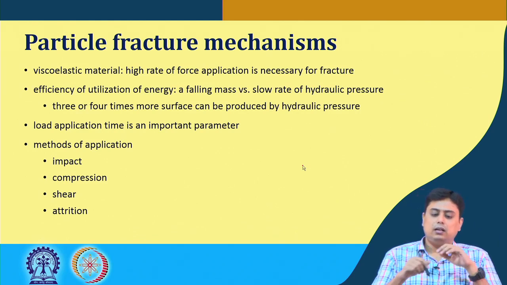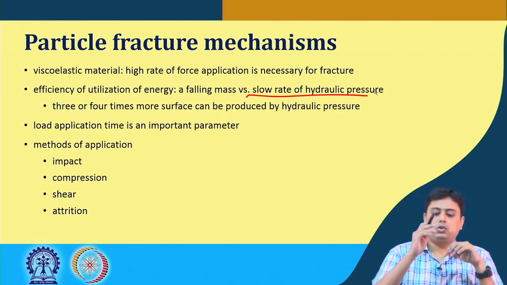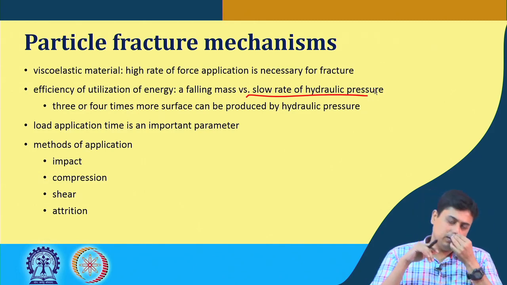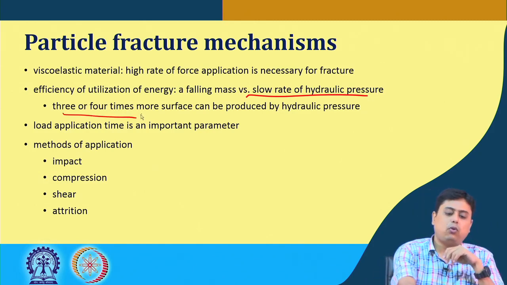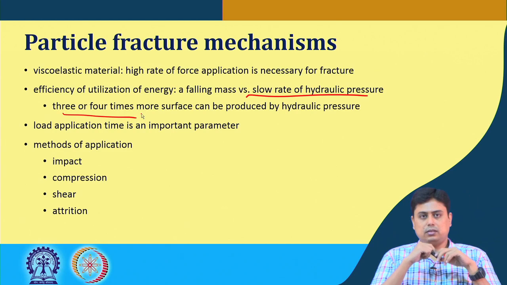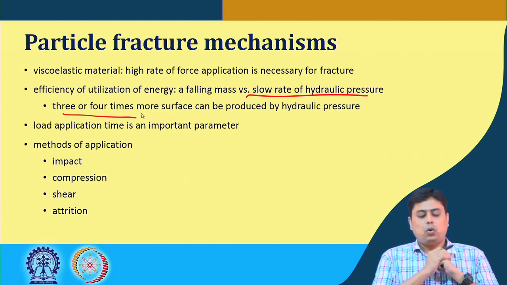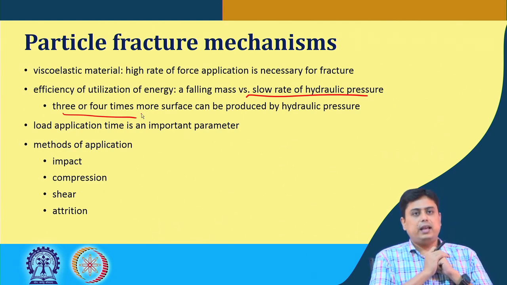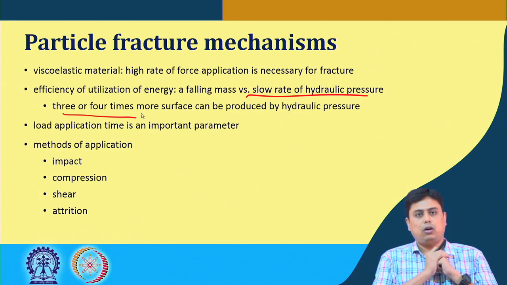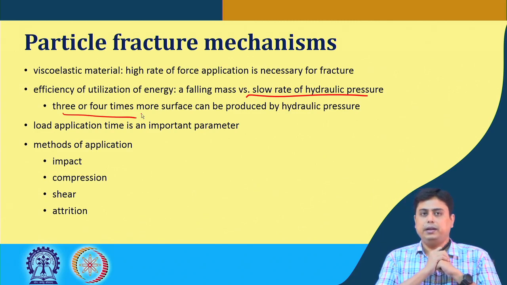It is the latter one, the slow rate of hydraulic pressure. It can create even 3 to 4 times more surface than could be produced by a single fall of a mass on that object. So, this is the efficient utilization of energy that is being supplied.